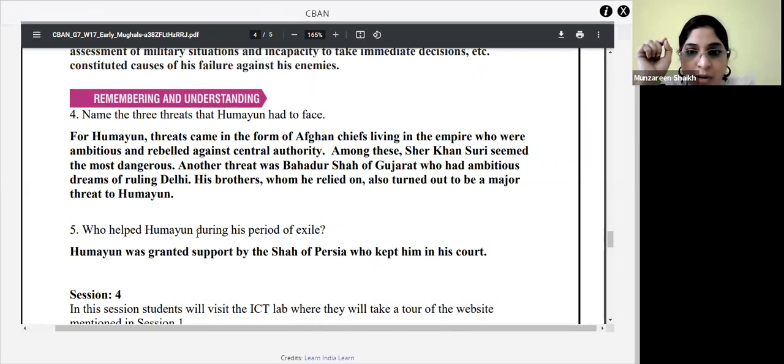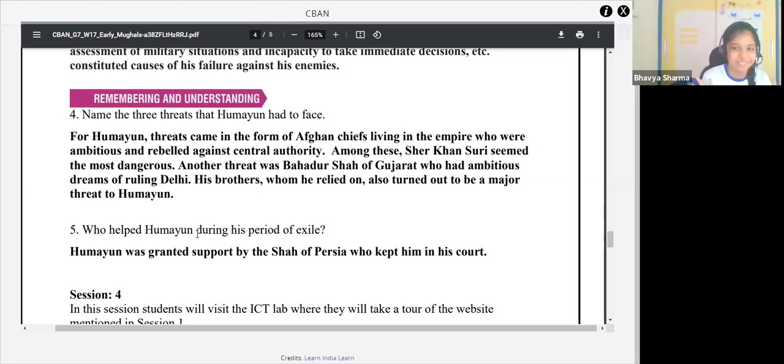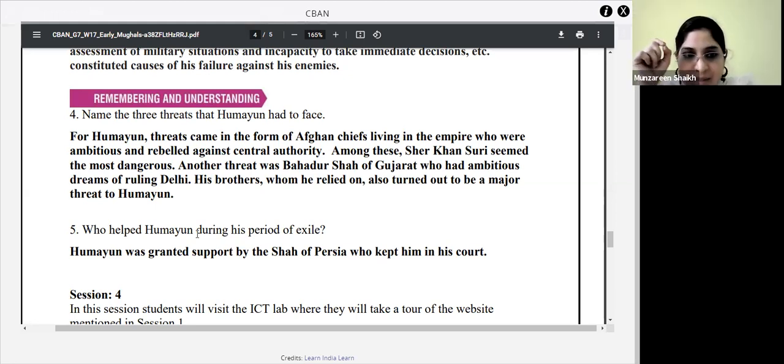While explaining the chapter also, that's why I was so eager to tell you, I told you to encircle these names. So it will become easier for you to remember who were his enemies and how he faced his enemies. Very good, Bhavya. Keep it up. Very nice.